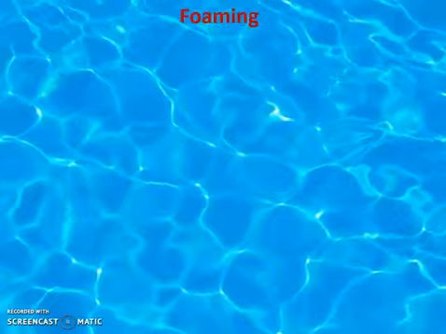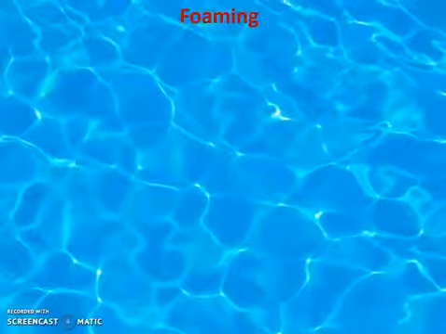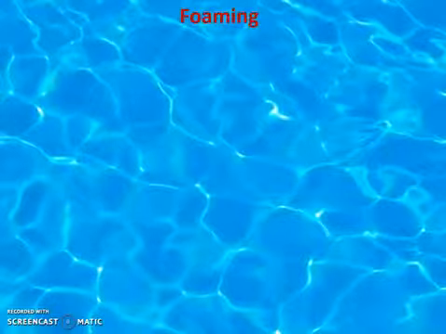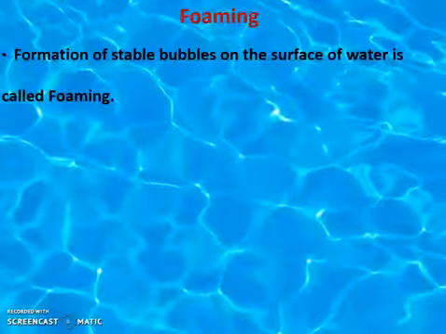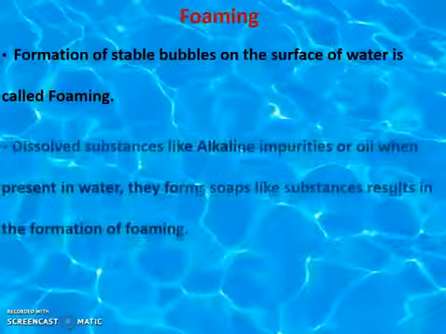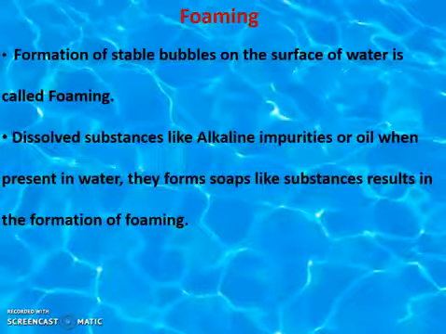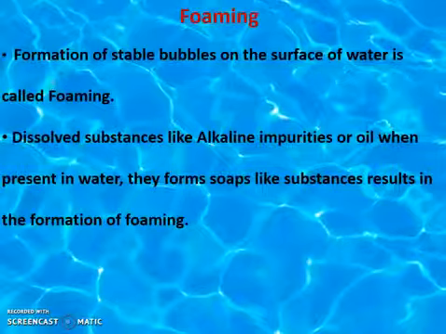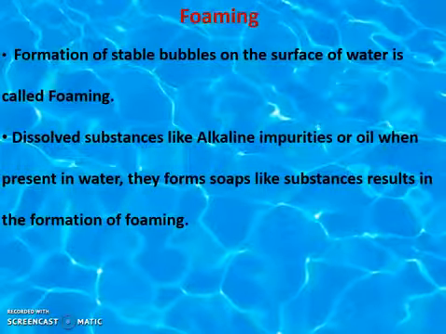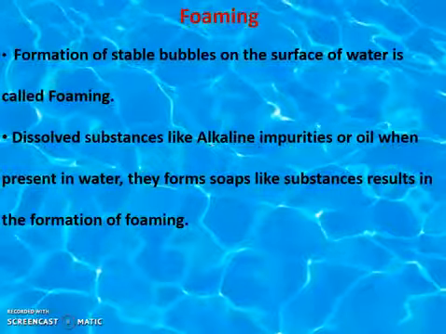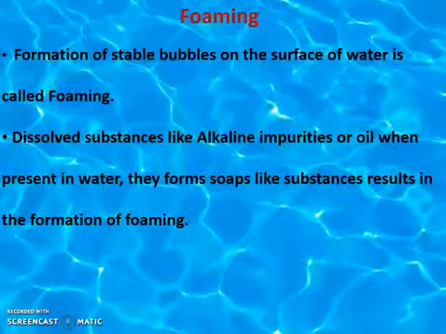Foaming. The name itself indicates that it is a foam formation or lather formation on the surface of the water. If water has dissolved substances like alkaline impurities or oil, they form soap-like substances, resulting in the formation of foaming.